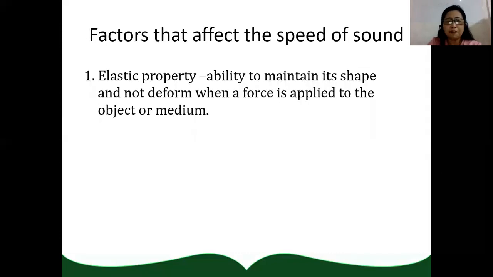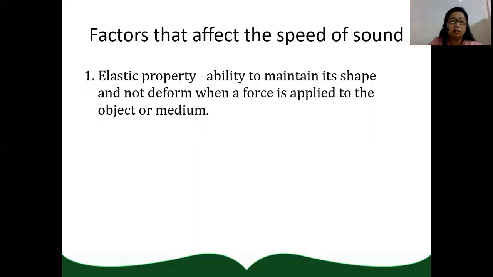These are the factors that affect the speed of sound. Number 1, elastic property, or the ability to maintain its shape and not deform when a force is applied to the object or medium. Examples of elastic materials are iron and copper. In terms of insulators, we have the rubber band.